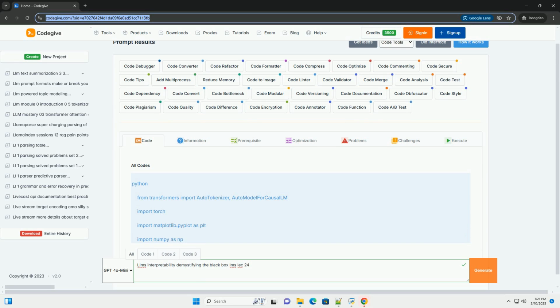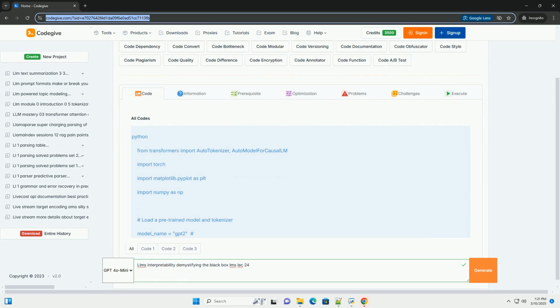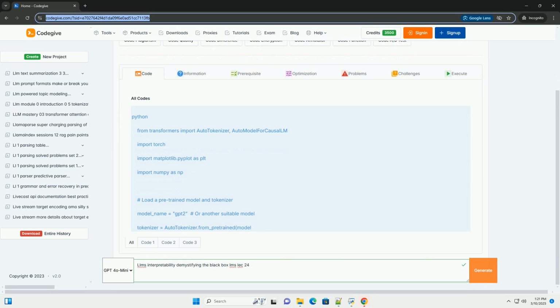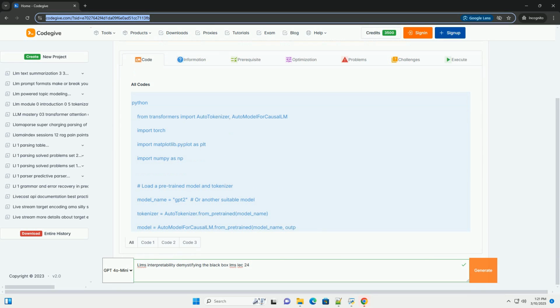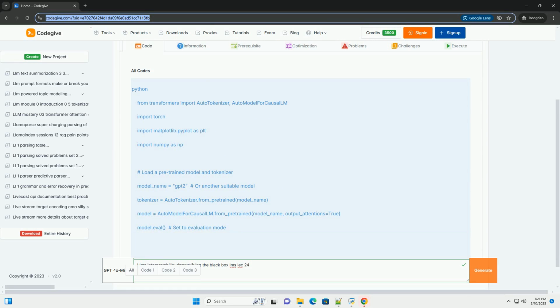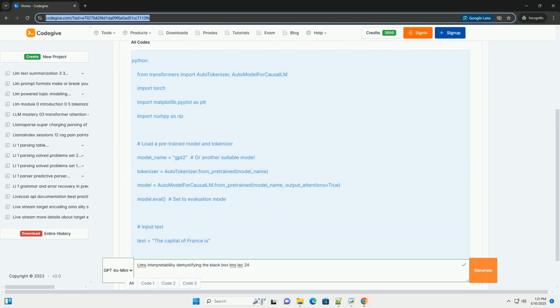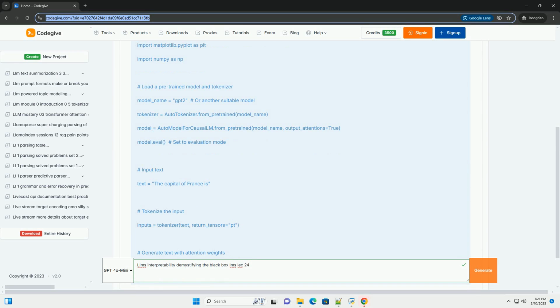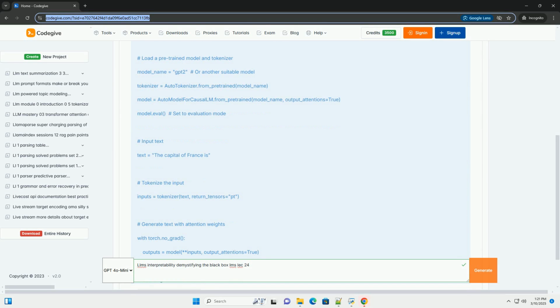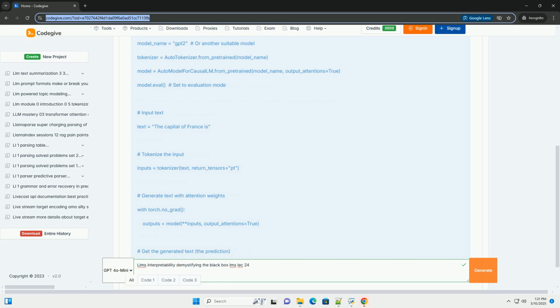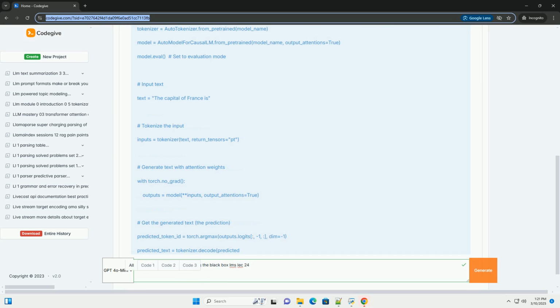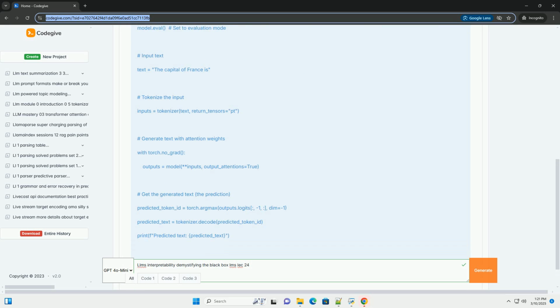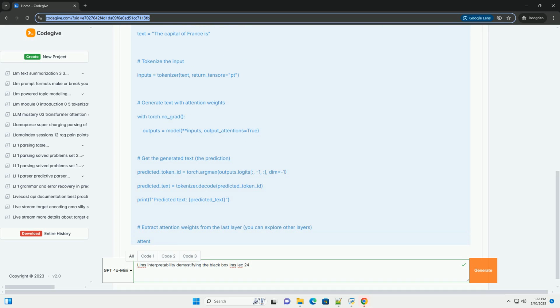OK, let's dive deep into the fascinating world of LLM interpretability, demystifying the black box and exploring techniques to understand what's happening inside these powerful models. This will be a comprehensive tutorial, drawing on concepts from Lecture 24 and expanding on practical code examples. LLM interpretability, demystifying the black box.